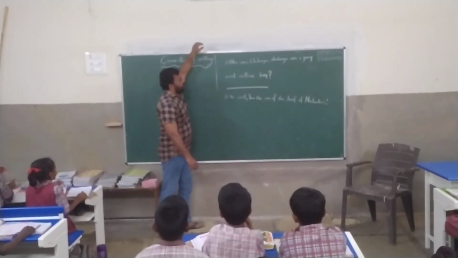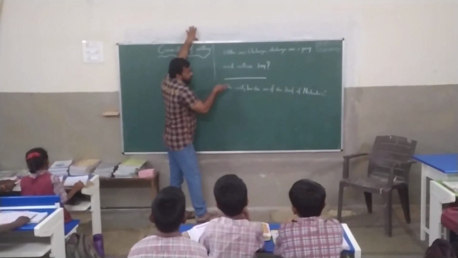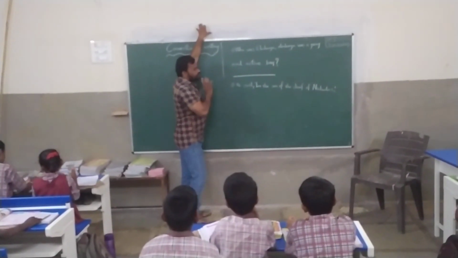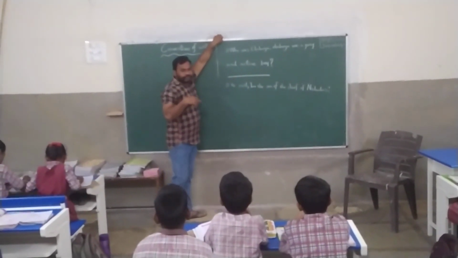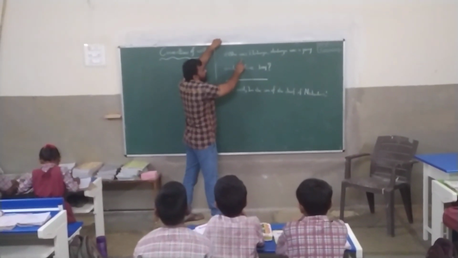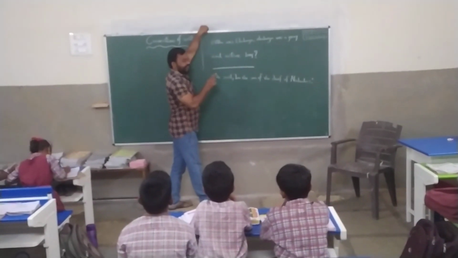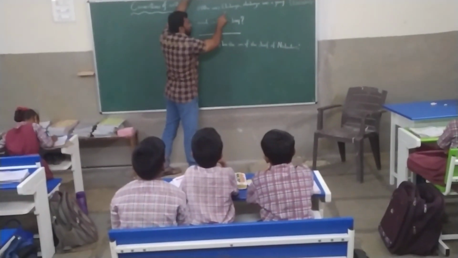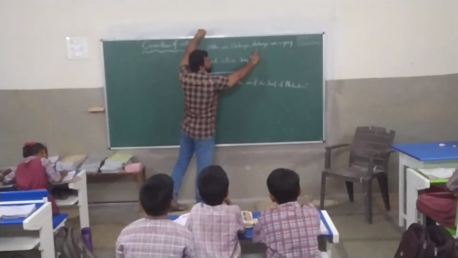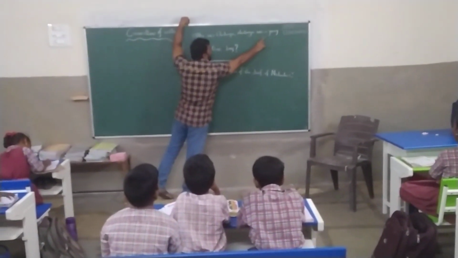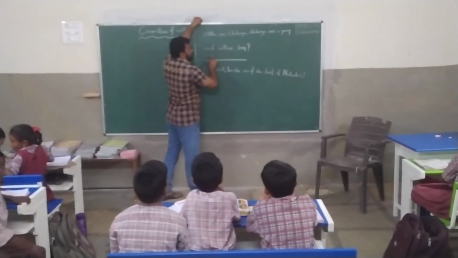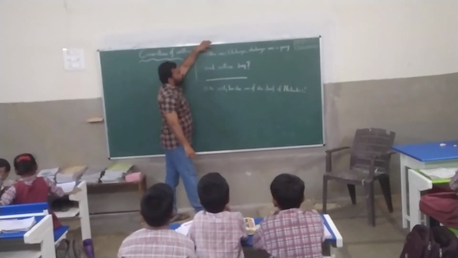Okay. See, I wrote two different sentences on the blackboard. Can you read? Is it "how" or "who"? Who? Yeah, very good. Who was Ekalavya?